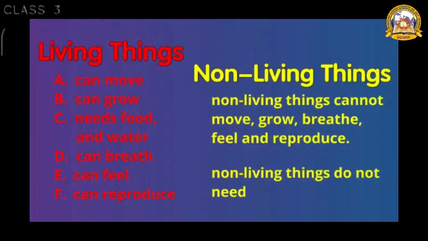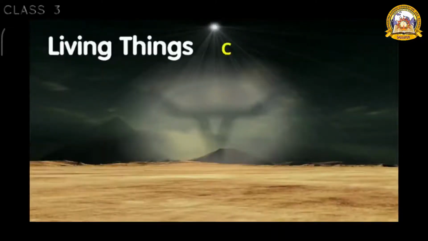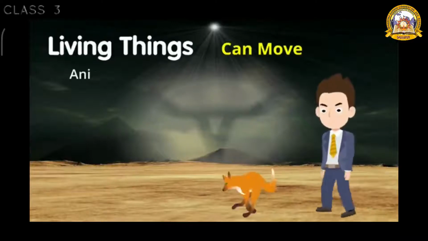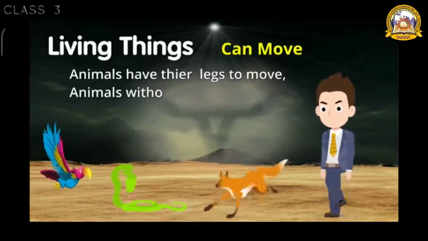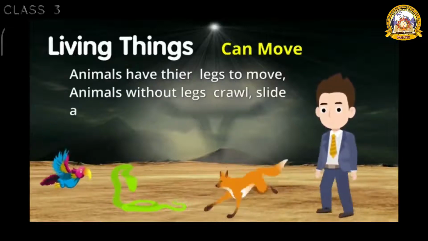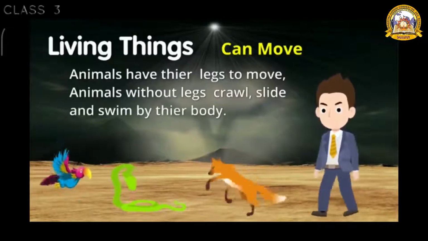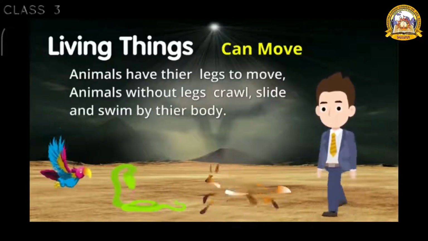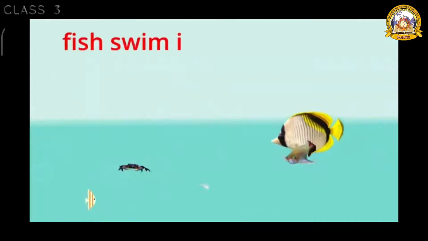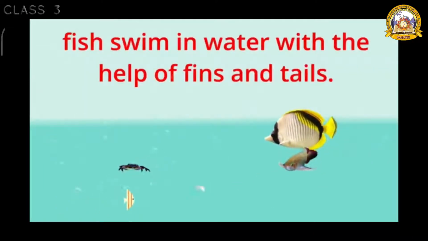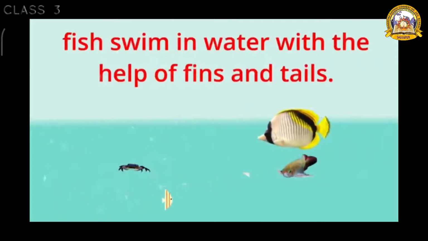Non-living things do not need food and water. Living things can move. Animals and human beings have legs to move. Animals without legs crawl, slide or swim by their body. Fish swim in water with the help of fins and tails.